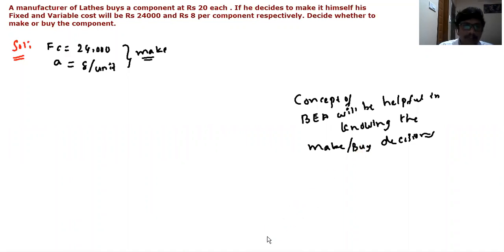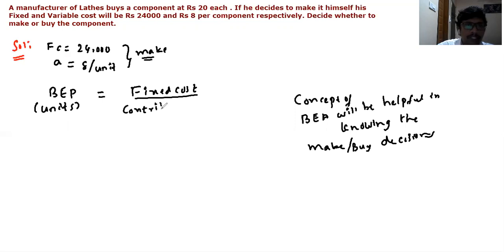So let's look at the question and decide whether it is advised for the manufacturer of lathe to make the component and sell, or to buy the component and sell. To know this, let us find the break-even point. We'll be finding the break-even point in terms of quantity or in terms of units. It is given by fixed cost divided by contribution per unit.